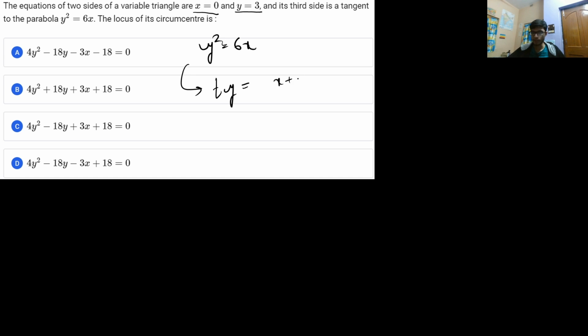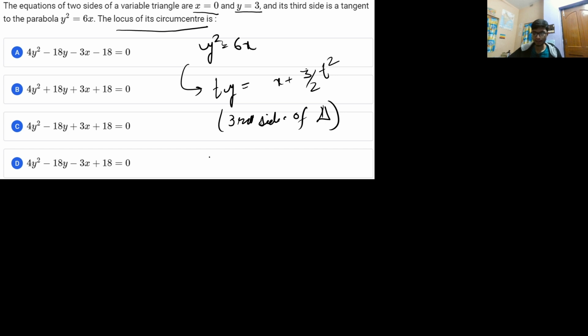ty is equal to x plus a. What is the value of a? a is basically 6 by 4, that is 3 by 2, so it is 3 by 2 t square. So ty is equal to x plus a t square. Okay, that's the equation of the tangent to the parabola, and this is the third side of the triangle,